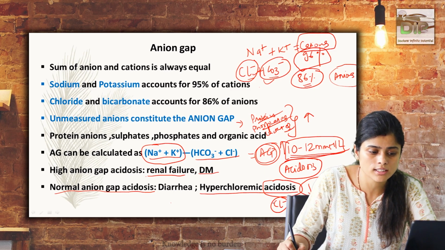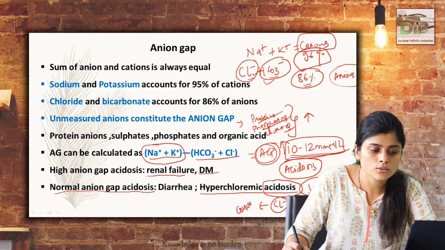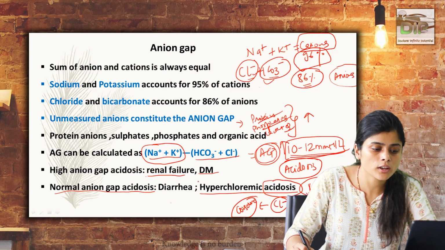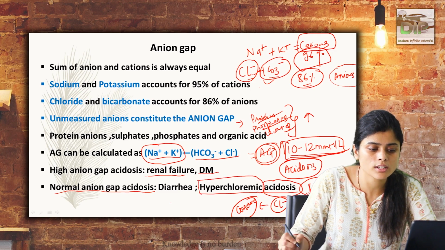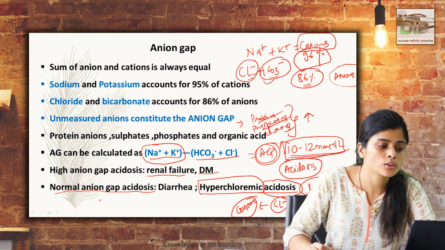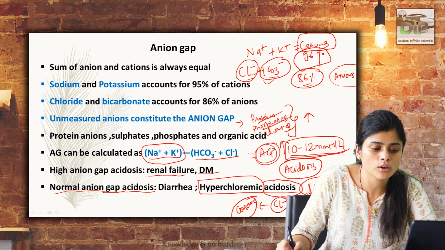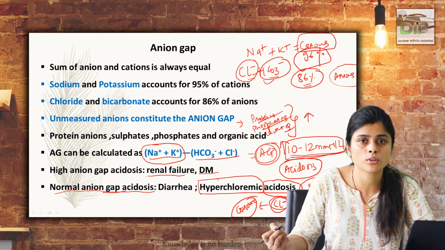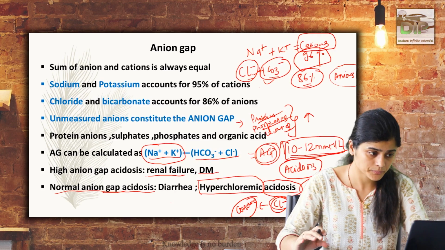When enough bicarbonate is not there, the body tries to conserve chloride to maintain the electrical neutrality of the body. That's why the normal anion gap is mainly because of increased chloride in the body, and so the condition known as hyperchloremic acidosis can happen.